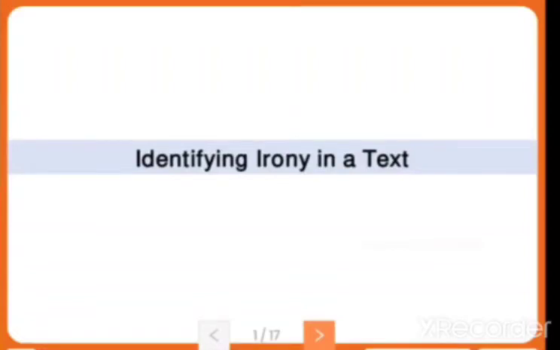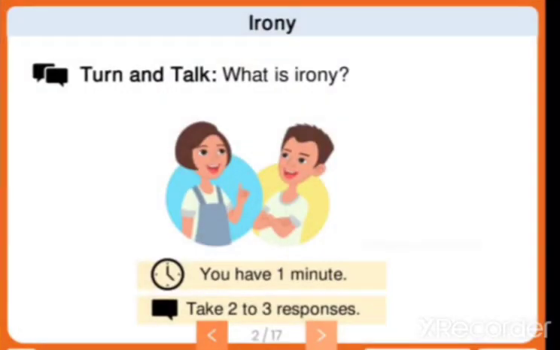In today's class, we are going to see the new chapter about how to identify irony in the text. So let us know what irony is first. For example, as you are going to celebrate your birthday tomorrow, what will your expectations be? You'll be expecting a gift from your mother, a gift from your father, and from your relations, and you'll be thinking that tomorrow will be a special day for us, isn't it?